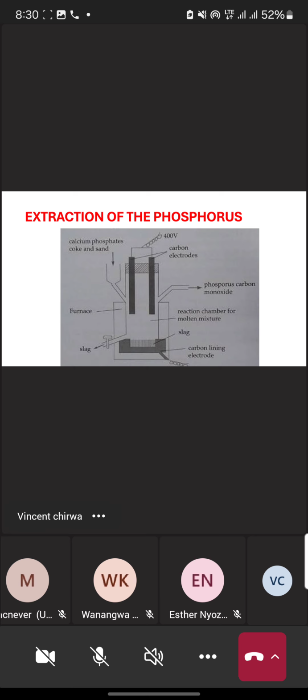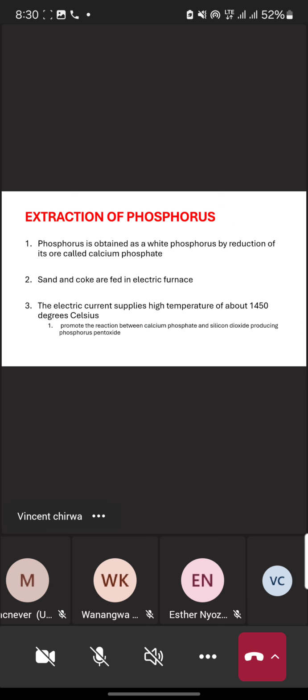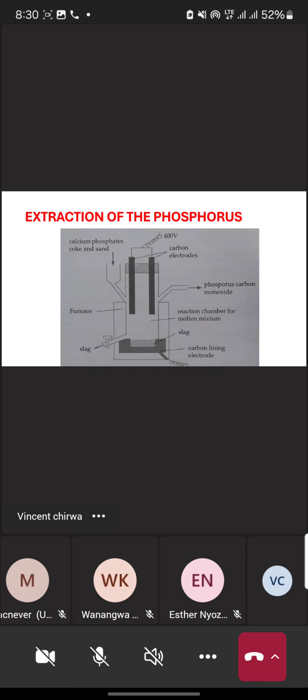Then this phosphorus pentoxide goes to step number 4. At step number 4 we see that phosphorus pentoxide reacts with coke or carbon.